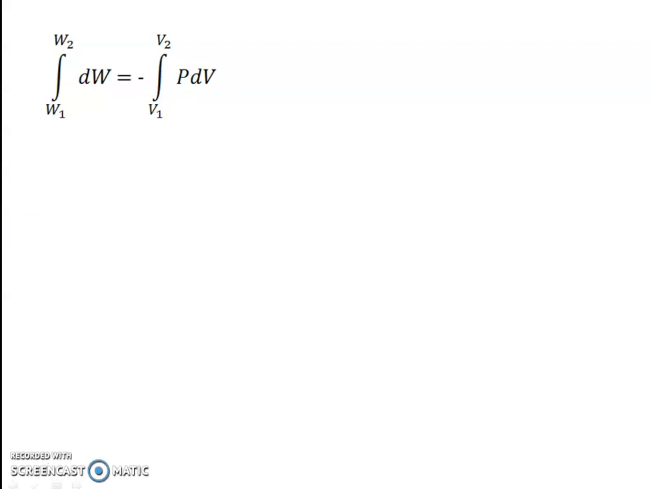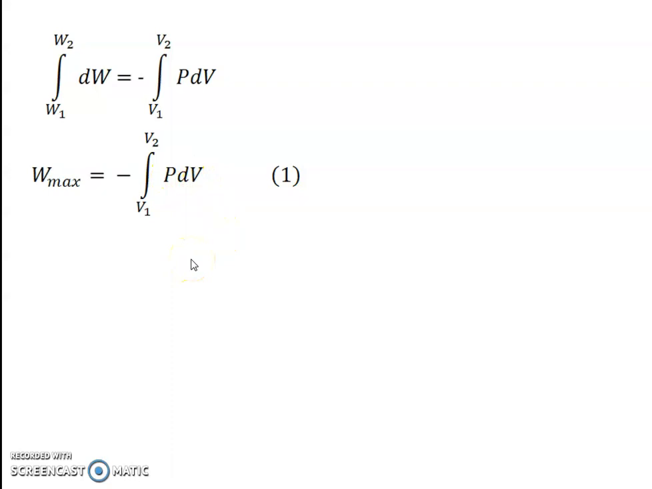So after integration, so we integrate that equation. So integration of dW, limit is W1 to W2, so that is equal to minus integration of P dV, V1 to V2. So initial volume is V1, final volume is V2. So integration of this first term is the W max, that is maximum work done after nth step or after n number of steps. So it is equal to minus integration of P into dV.